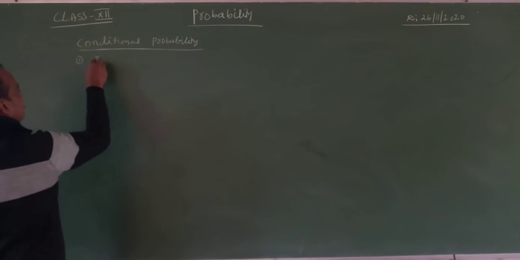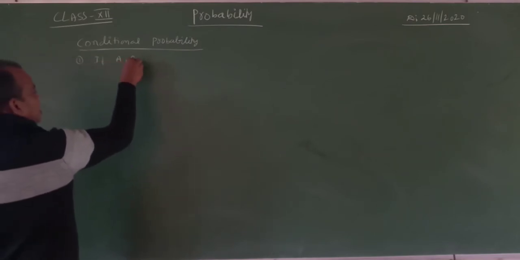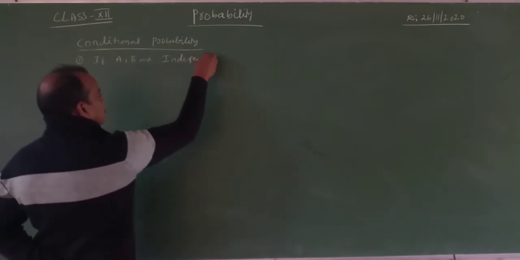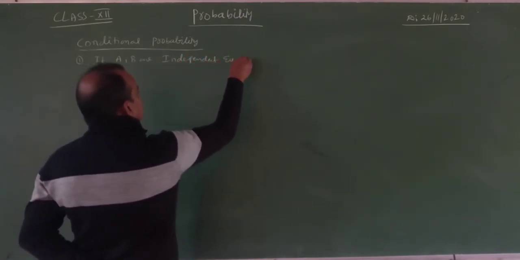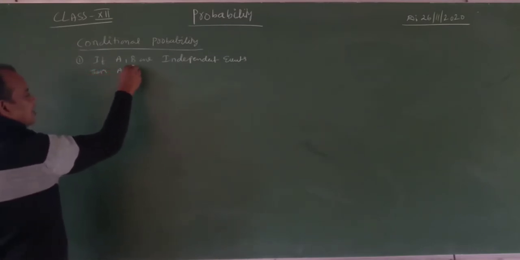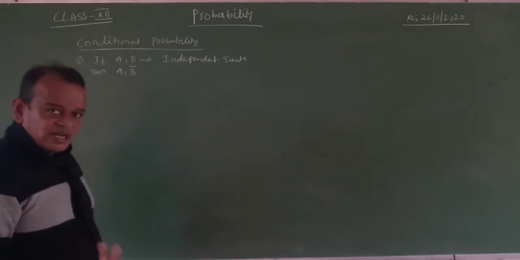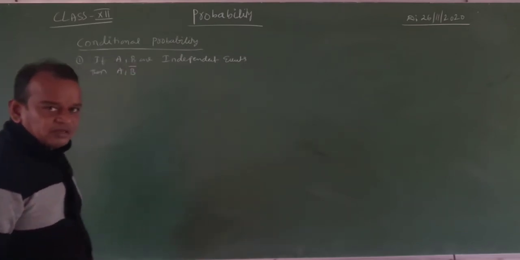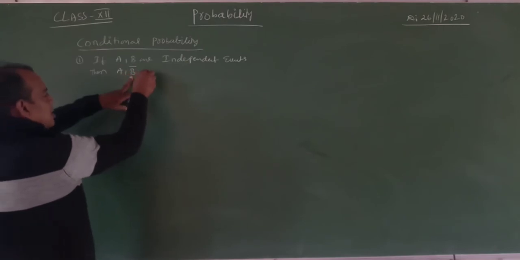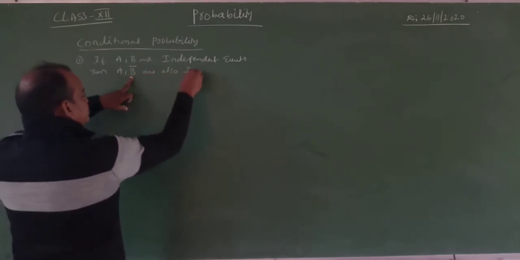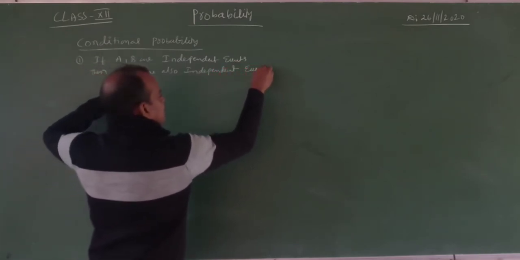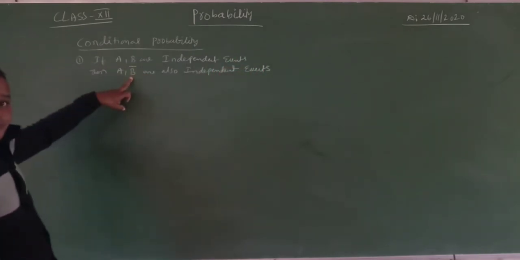If A, B are independent events, then A, B bar are also independent events. A, B independent events means their complements; first I will take A, B bar, which are also independent events. Very, very important topic, my dear students.